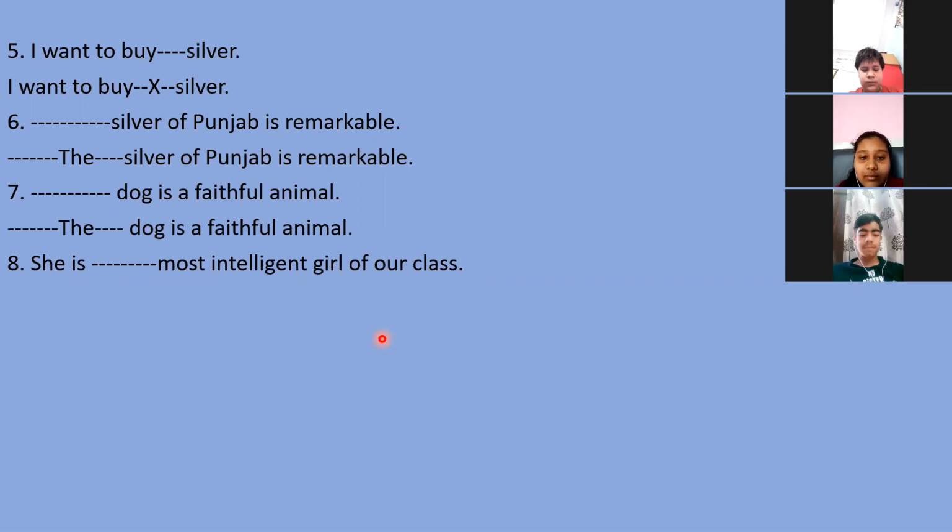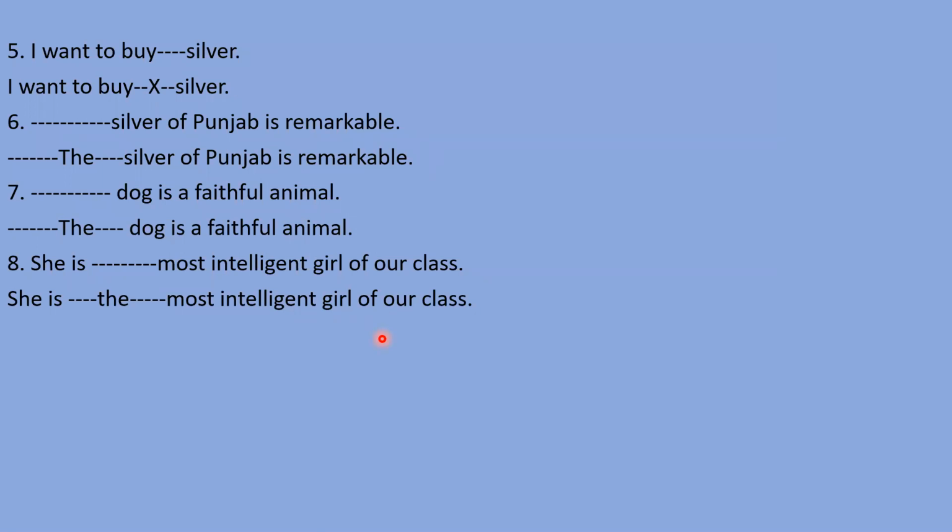Okay, so you have tried, Nitya, very well. But the answer is "the" here. She is the most intelligent girl of our class. Dear students, most intelligent is a superlative degree, and this is the rule in English: whenever we use a superlative degree, we need to use "the" before it. By these examples, I'm teaching you rules also. If your answer is wrong, don't feel bad, because you are trying. That's a great thing.